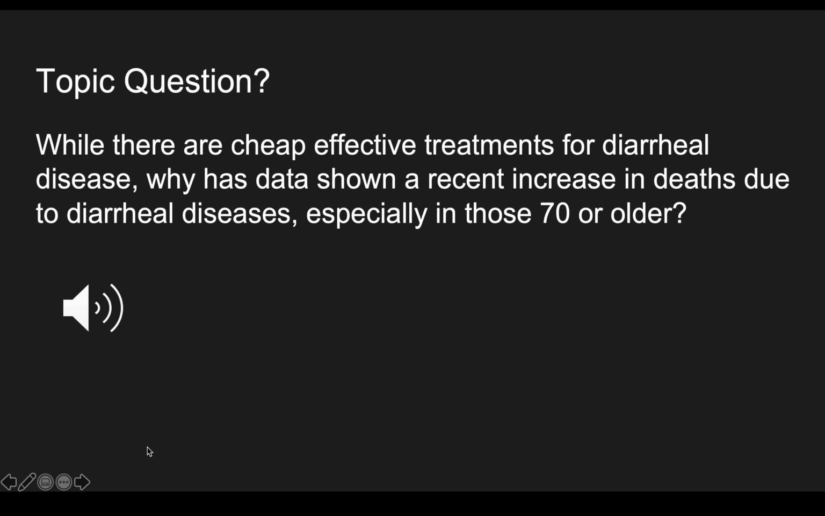The topic question that we wanted to look at was, while there are cheap, effective treatments for diarrheal disease, why has data shown a recent increase in deaths due to diarrheal disease, especially in those 70 or older?